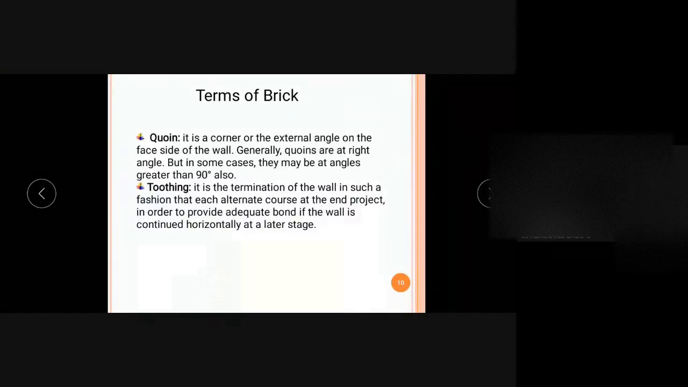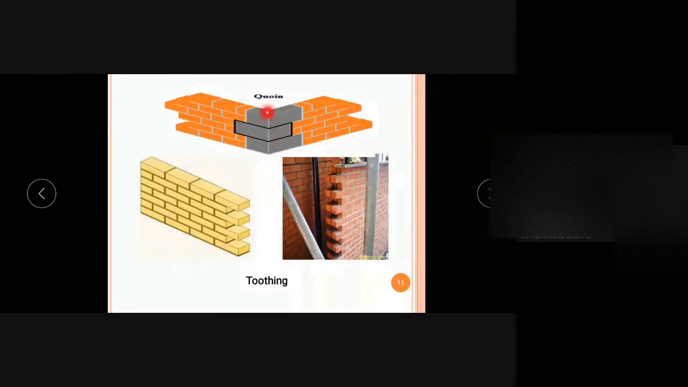So next one is quoin. So quoin means it is a corner of the external angle. So we are constructing a wall or wall corner. So at the corner, it will be of 90 degrees or it can be of any angle. Usually the corner of two walls, or the junction where the two walls join will be of 90 degrees. That junction, that corner, it is known as quoin. And we can see this is quoin. So this is a corner where the two walls join.